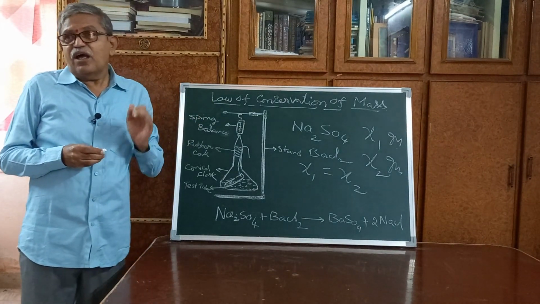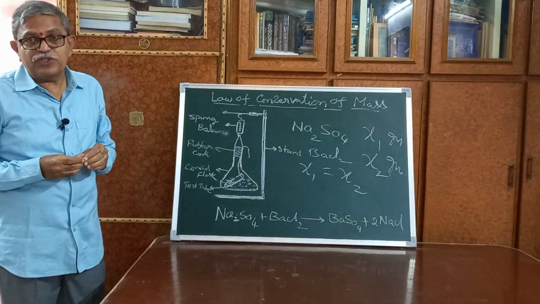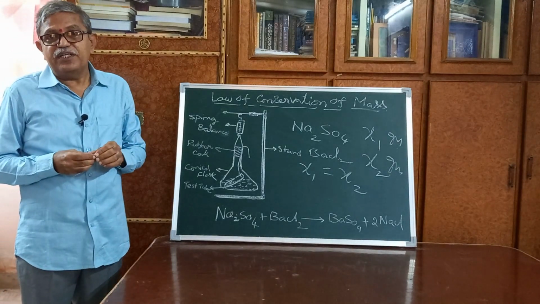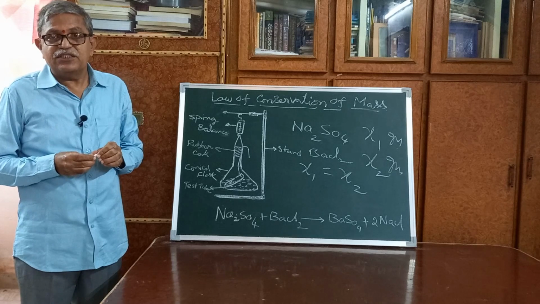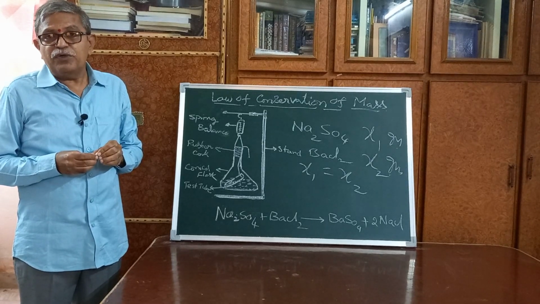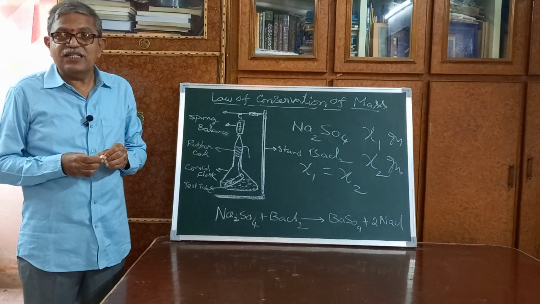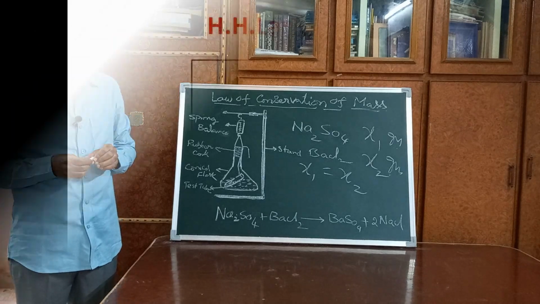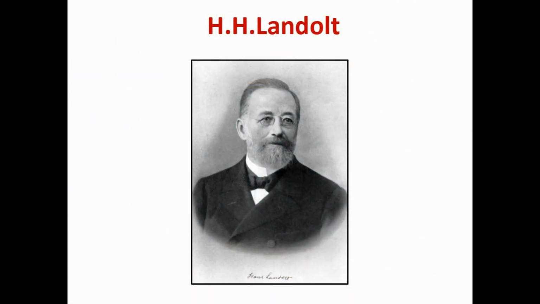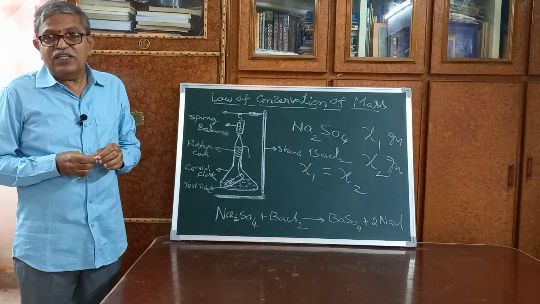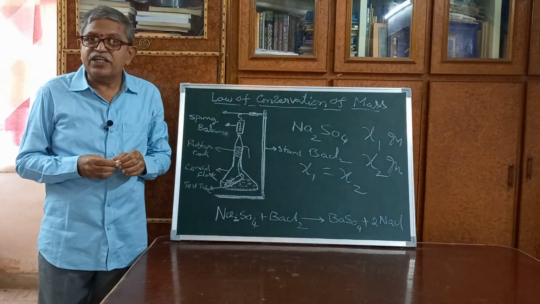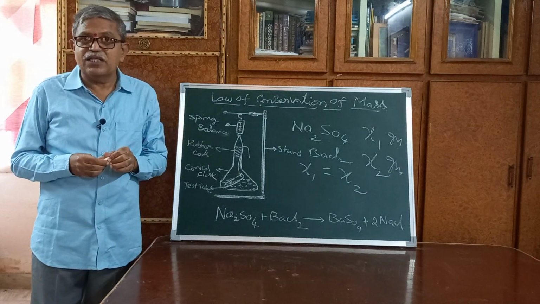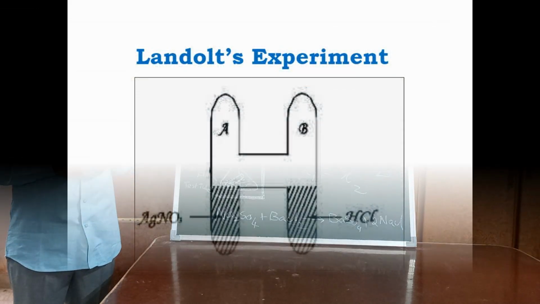This law of conservation of mass was proposed by Mr. Antoine Lavoisier, but it was proved or verified by another scientist, namely Landolt. For this, he developed a special type of apparatus called Landolt's apparatus.